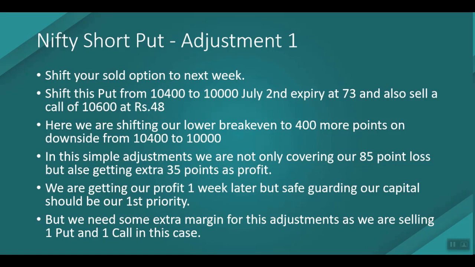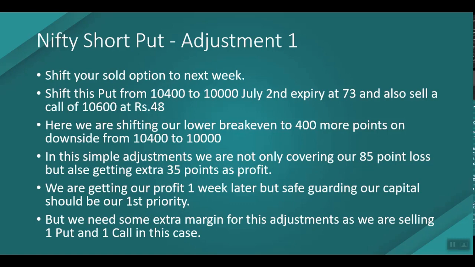This way we are shifting our lower break even from 10,400 to 10,000, which means we are moving our break even 400 points lower. With this simple adjustment we are covering our 85 points of loss and also getting 35 points as profit. So here you can see we are collecting a profit of 120 plus points.